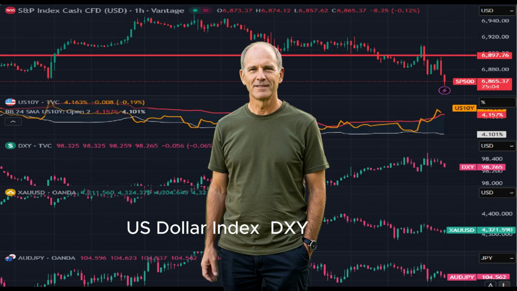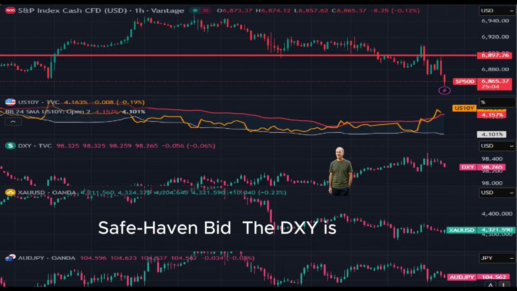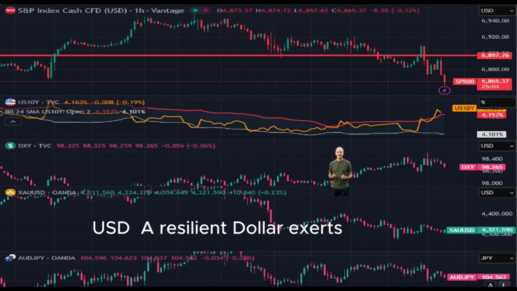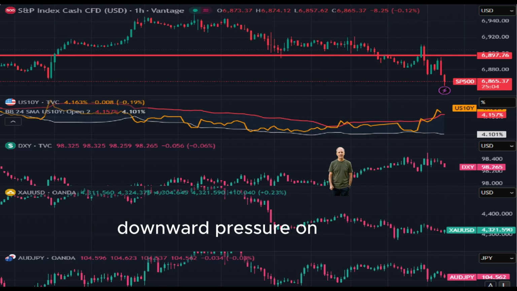U.S. Dollar Index, DXY. Safe haven bid. The DXY is holding firm at 98.265. In a risk-off environment, capital flows out of risk assets and into the USD. A resilient dollar exerts downward pressure on dollar-denominated assets.